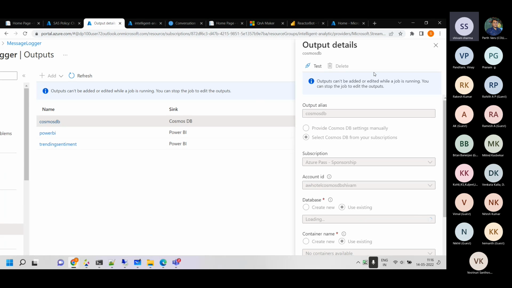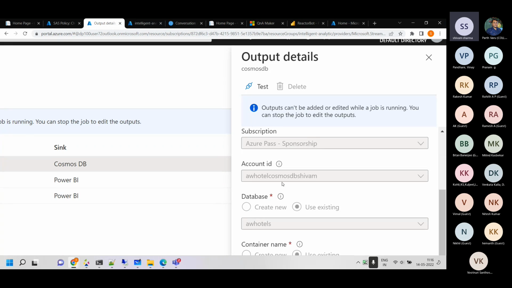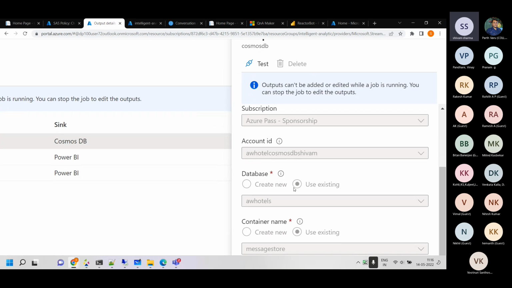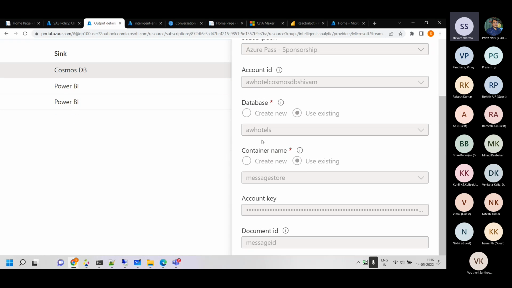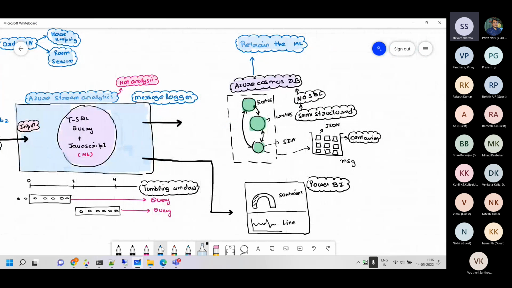So this is Cosmos DB over here. This is one of the outputs, where in Cosmos DB, that's my Cosmos database called the hotel Cosmos DB. And then there's a database there called Adventure Work Hotels, or AW Hotels. So that database is something which I can represent in my diagram as here. Imagine a database being there like this. And this database is replicated in all the endpoints.